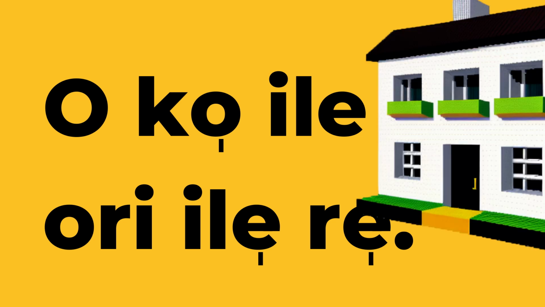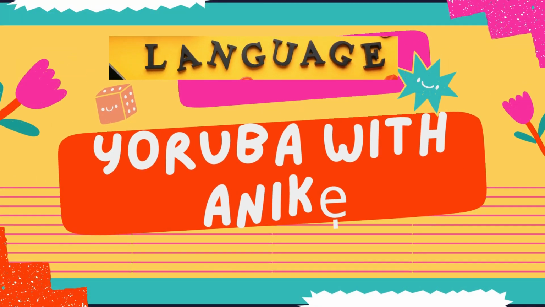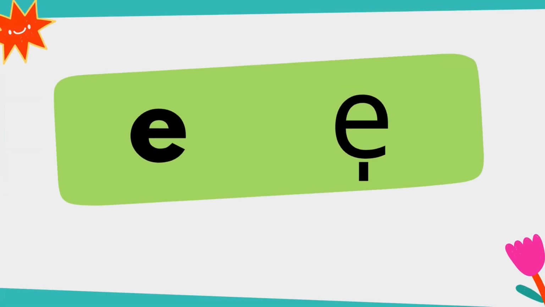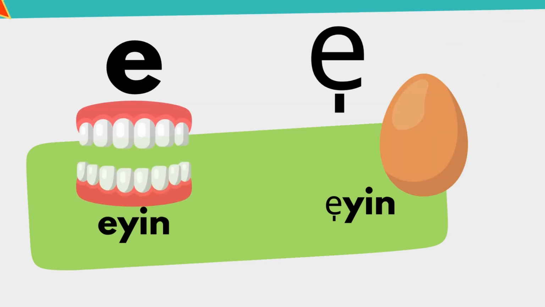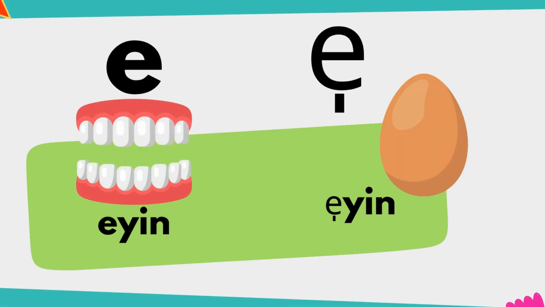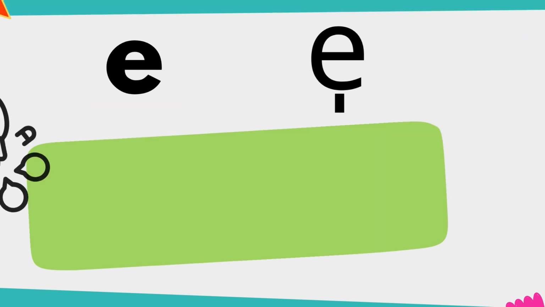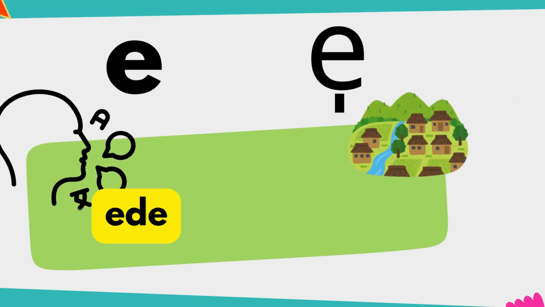Let's look at more examples of words that have A and E. First, we have the word eyi, then eyin. Eyin is teeth, eyin is egg. Next, we have Ede. Ede means language. Ede Yoruba means Yoruba language. Next is Ede. Ede is a place in southwestern part of Nigeria.